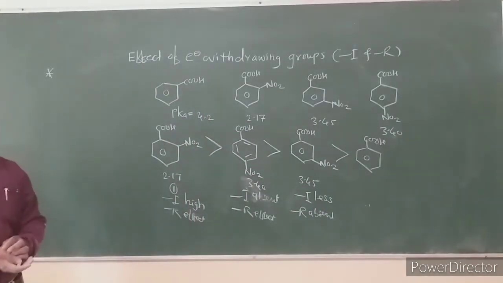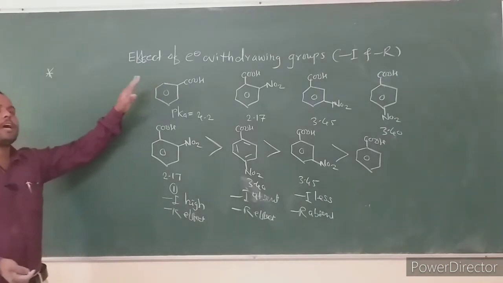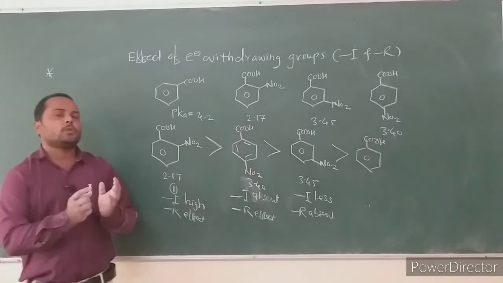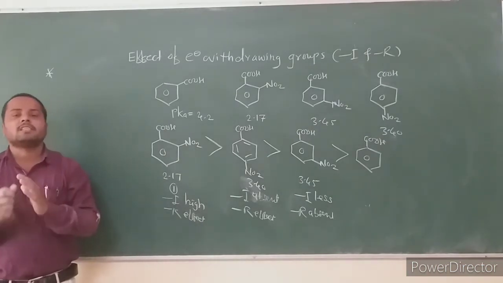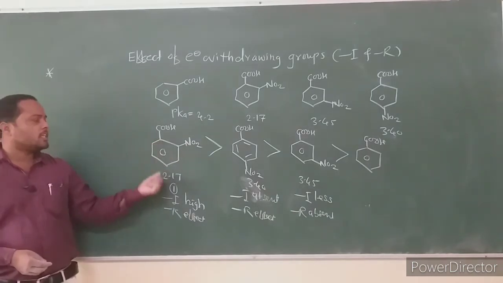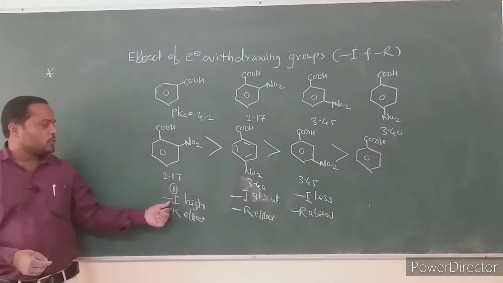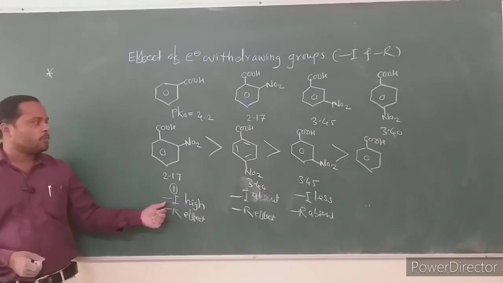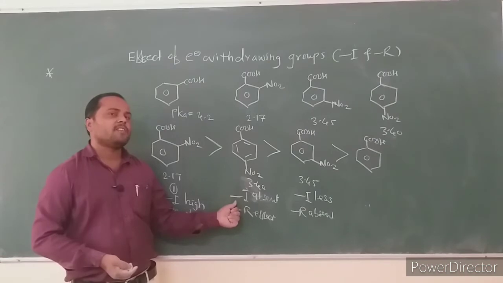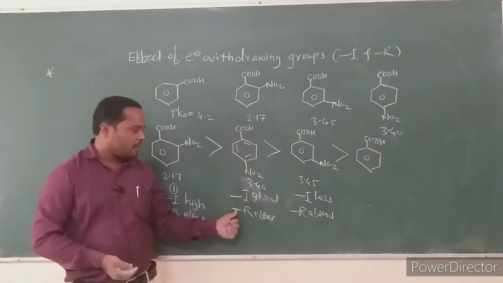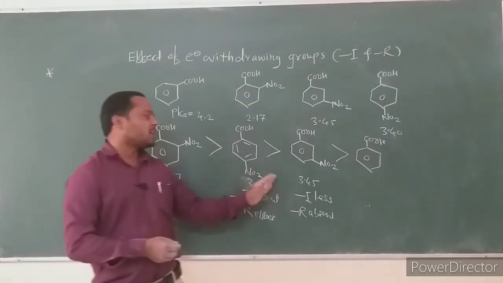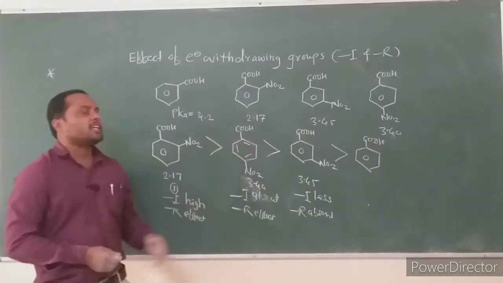This is the relative acid strength for aromatic carboxylic acids having electron withdrawing groups. When an electron withdrawing group is attached to the benzene ring, the acid strength generally increases. The NO2 group is close to the carboxylic group in orthonitrobenzoic acid. Due to the high minus I effect of the nitro group, it is more acidic than paranitro. In paranitro, the minus I effect is relatively small or generally absent, but the minus R effect makes it stronger than the metanitro.